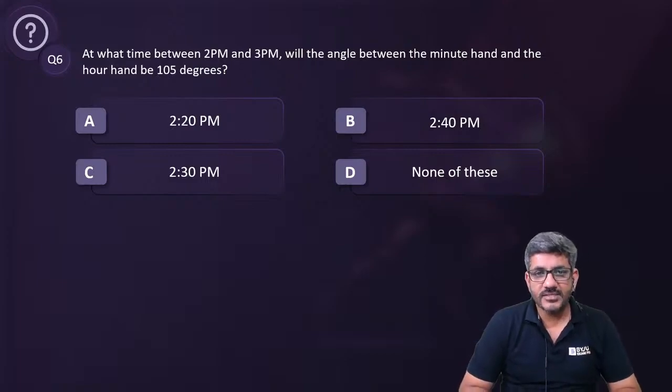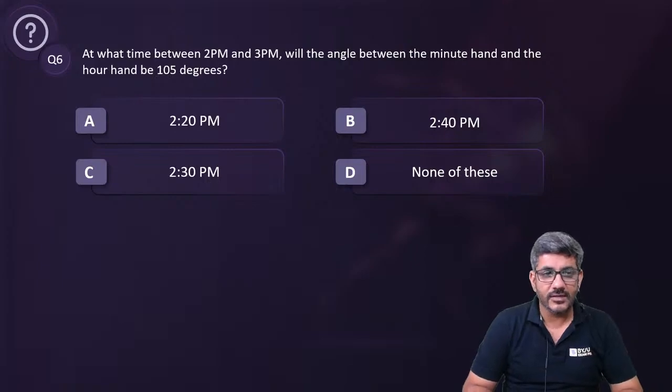Here we have question number 6. How many of you can answer this fast enough? I even gave you a formula for this to calculate.